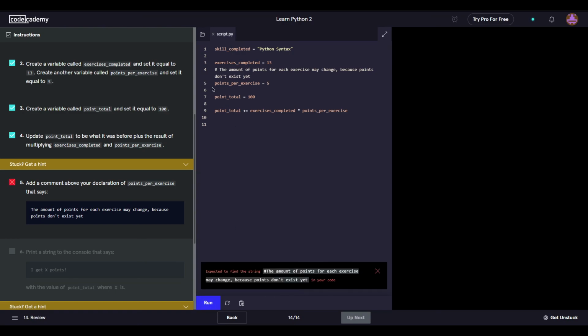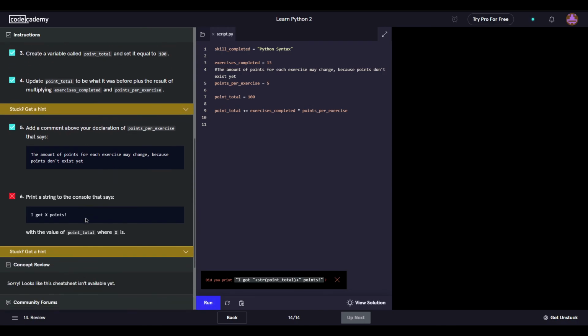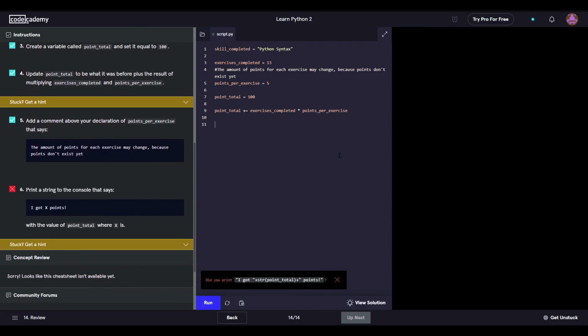If you space it apart, does it mess up? Oh, no, it doesn't mess up. That's just what they want you to do. Okay, that makes sense. All right, print the string. Print a string to the console that says, I got X points.